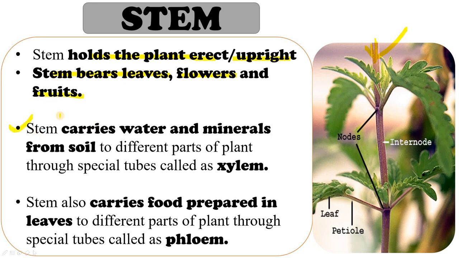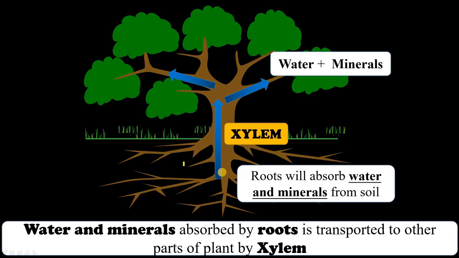Two more important functions of stem are: stem carries water and minerals from soil to different parts of the plant through special tubes called xylem. Stem also carries food which is prepared in the leaves by the process of photosynthesis to different parts of the plant through special tubes called phloem. Alright, let's understand this. All of us know that roots absorb water and minerals from the soil, right?